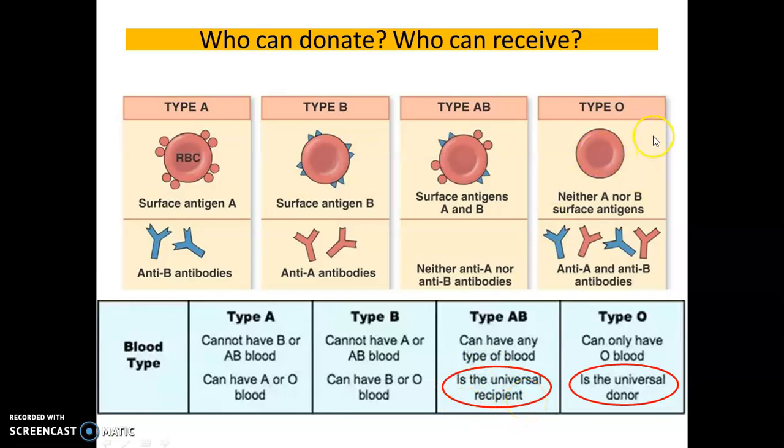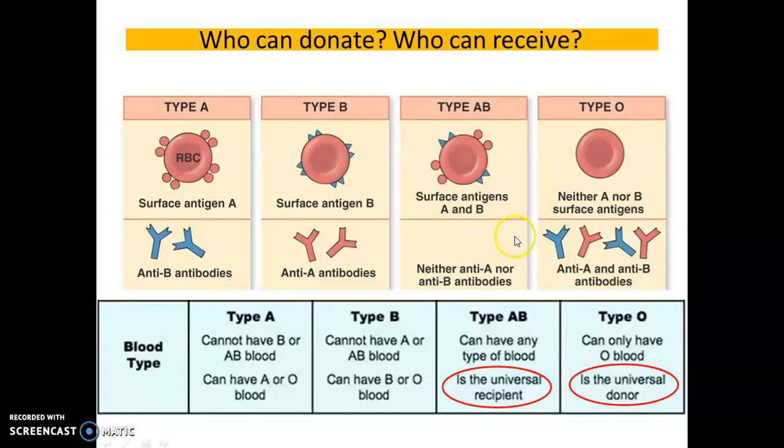Then coming to the O blood type. O blood type individuals cannot receive blood from A, B or AB. This is because the O blood type individuals are having both antibodies, anti-A antibody and anti-B antibody, in the plasma. So if he receives blood from A blood type, then the anti-A antibody will react with the antigen A. If he receives blood from B blood type, then the anti-B antibody will react with the B antigen.